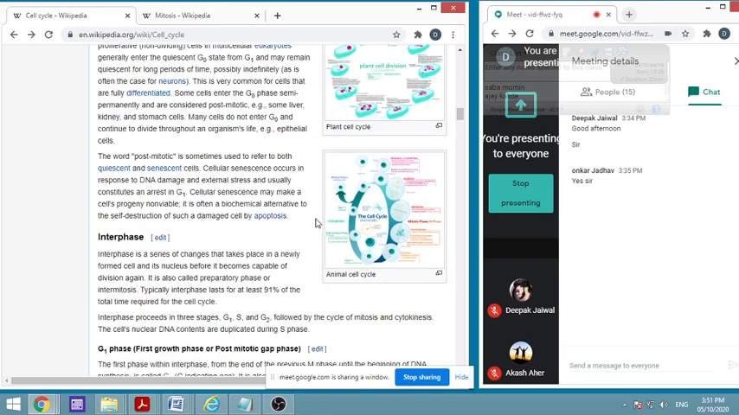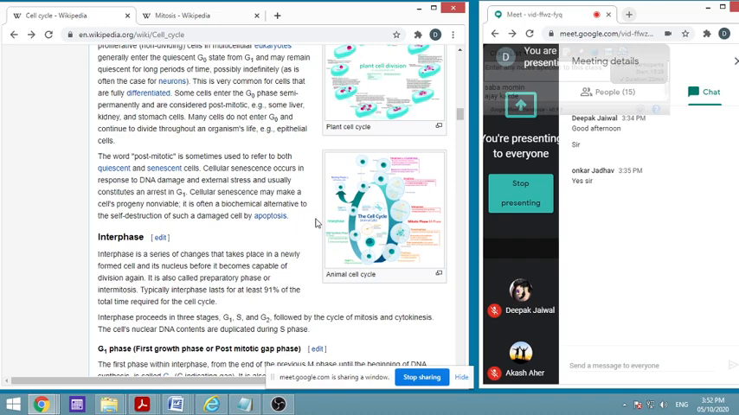The word post-mitotic means after mitosis, and refers to both quiescent and senescent cells. Senescent means cells that are undergoing aging. Cellular senescence occurs in response to DNA damage. The cells are aged, and the DNA is known to be damaged. So it happens, and then the repair process will be there. So the cell is arrested in G1, it remains in G1 while the repair is happening, and if repair is not possible, then it will go for apoptosis.